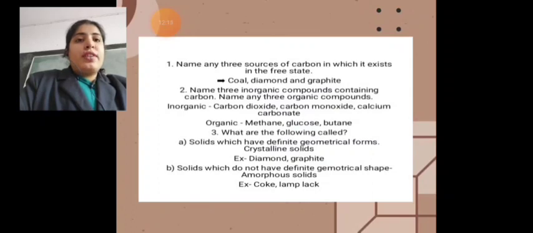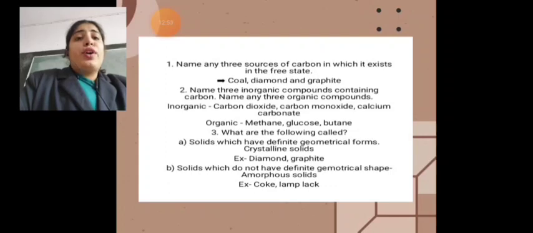Now let us look at some questions related to the topic we have studied so far. The first question is, name any three sources of carbon in which it exists in the free state. We have studied that it exists in the free state in the form of coal, diamond and graphite. Now name three inorganic compounds containing carbon and three organic compounds which contain carbon. Inorganic compounds are carbon dioxide, carbon monoxide and calcium carbonate, and organic compounds are methane, glucose and butane.